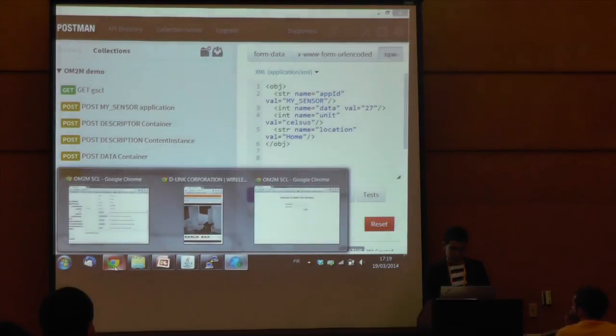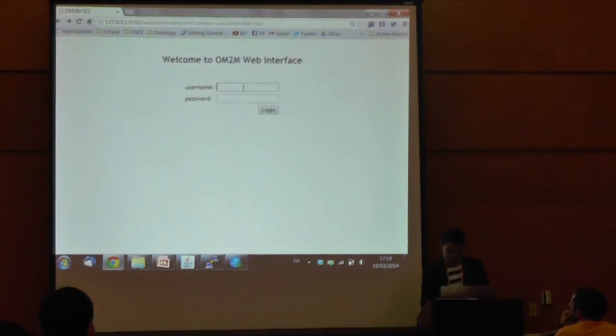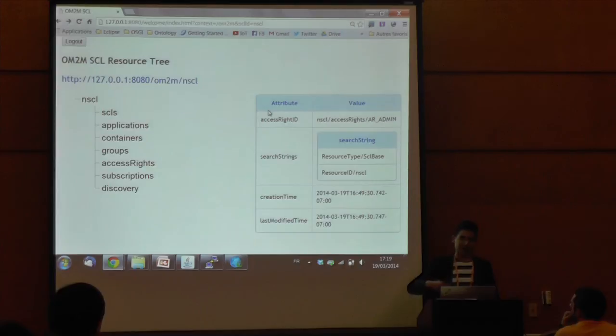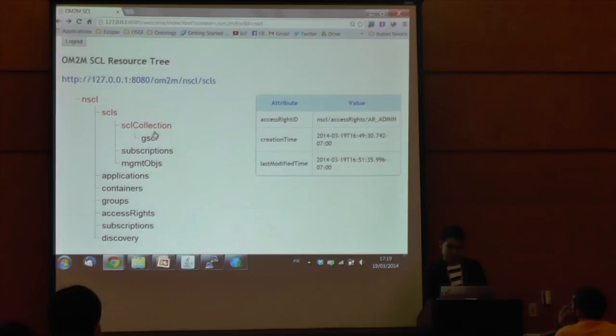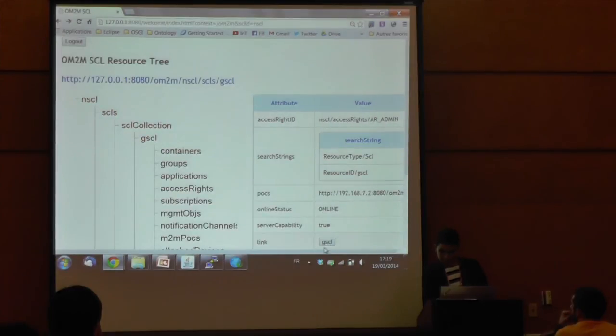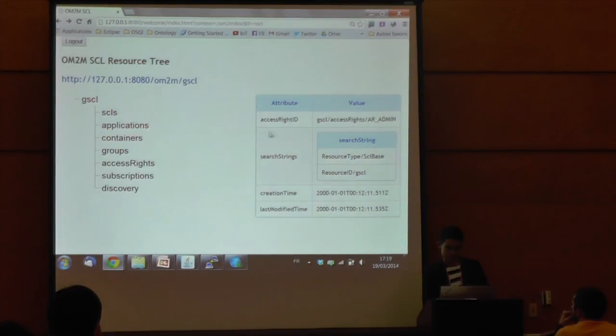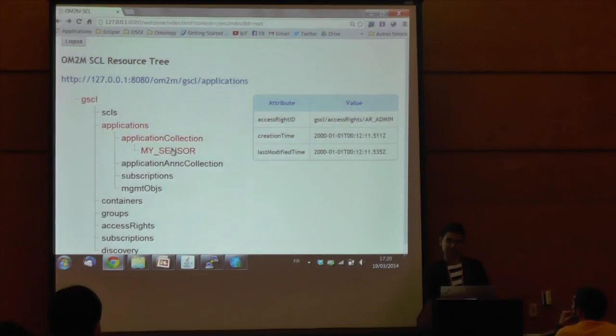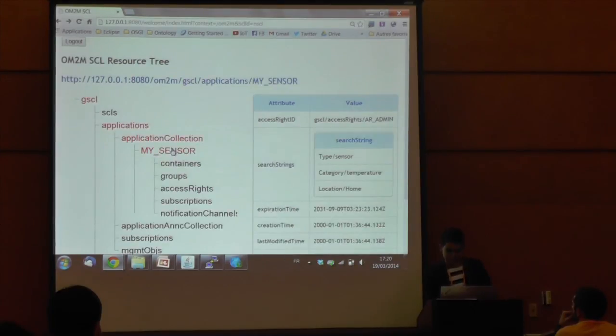Okay, let's see the result on my local machine. So I will connect to the M2M server, and then I'll trigger the BeagleBone by redirecting requests from the M2M server to the BeagleBone. So this is the network service capability layer. We have a BeagleBone connected. Let's move to the gateway. And here I have the sensor that I just created.